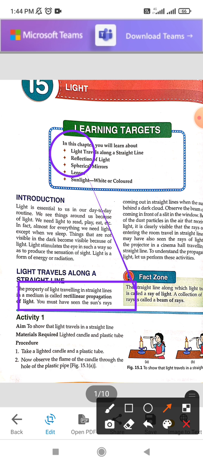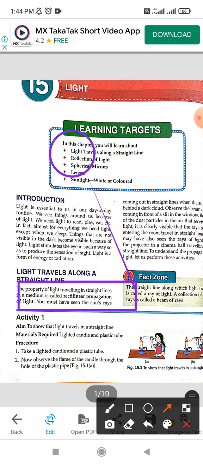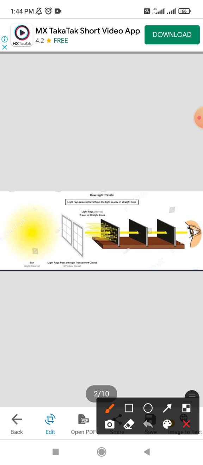So whenever light is traveling, it will always travel in a straight line, and if something is coming in between, it will strike back and change its direction to travel in a straight line. Now you can see that this is the sun, and sun rays are coming in the window, but you can see the light is coming everywhere, but it is traveling in a straight line only.